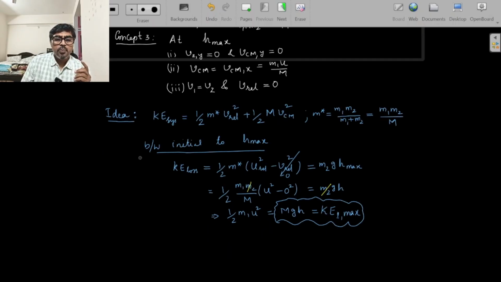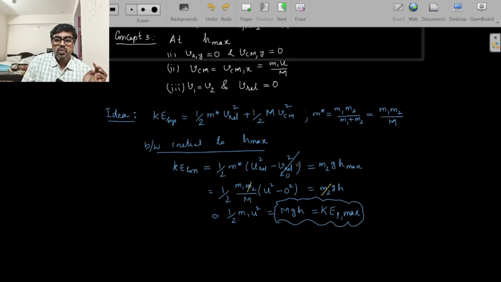Okay, now between initial and maximum height, you know that at maximum height V relative is 0. Initially the block was stationary, only the bowl was going with velocity u. So if I use that for the KE loss, the center of mass term will not change, because the center of mass initially and finally has the same velocity horizontally.